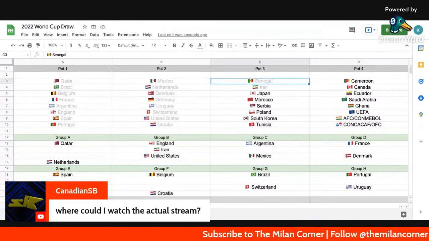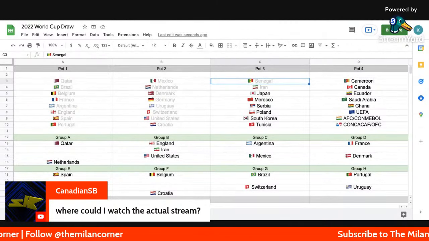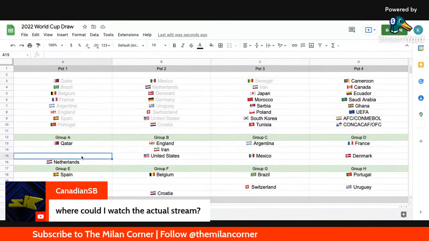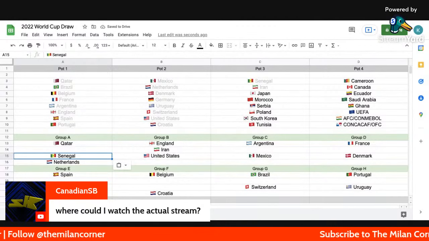So they are automatically going to get placed in Group A, because in Group A you have Qatar and Netherlands, so they don't conflict with the African team. So they're going to be A3. So Senegal, Qatar, and Netherlands.